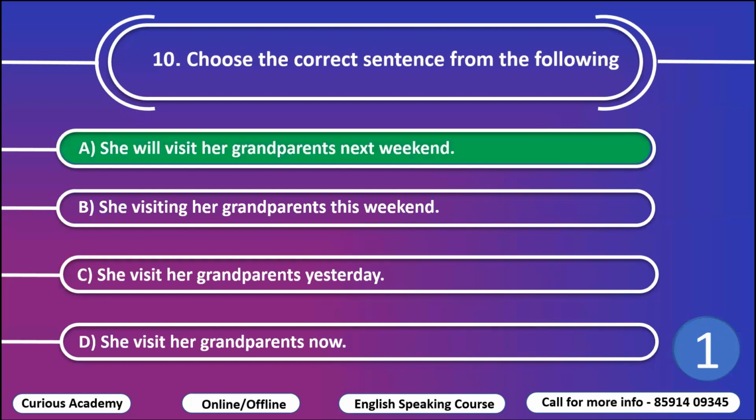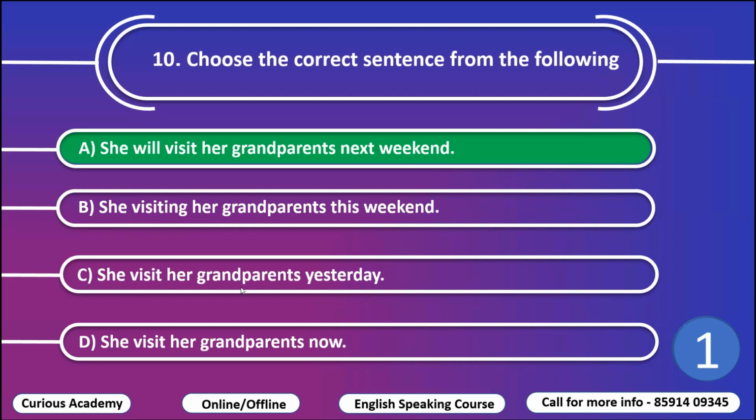And the correct option is she will visit her grandparents next week. So this is simple future tense. In option B, she visiting her grandparents this weekend. So is, am, are is not taken. Because the subject is she and the verb is visiting, is, am, are, was, were, or will be is not taken here.